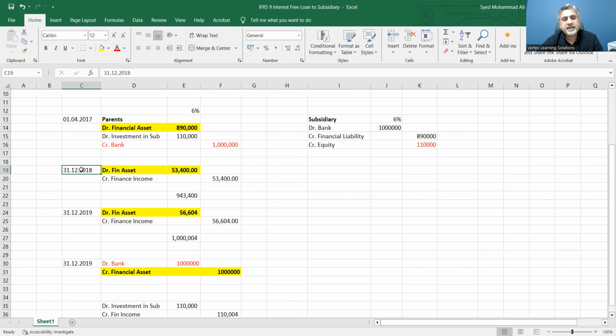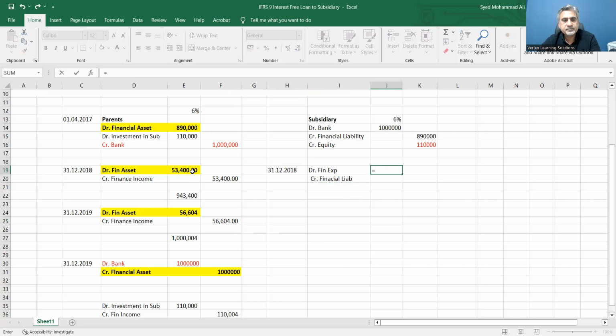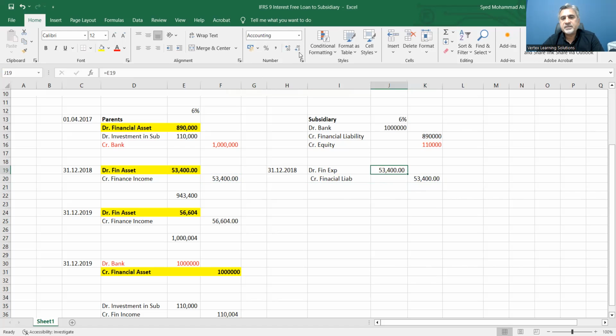And then on this date, they will make the transaction. They will debit finance expense and credit financial liability, with the same numbers. And then I don't want to continue; later on, it will happen the same.